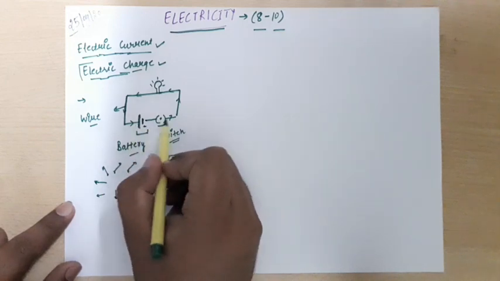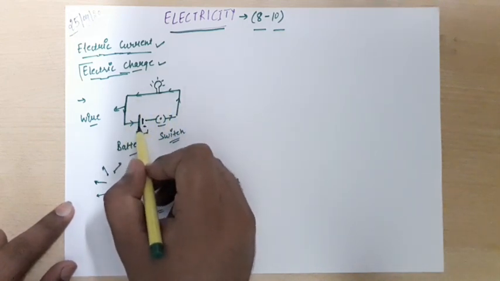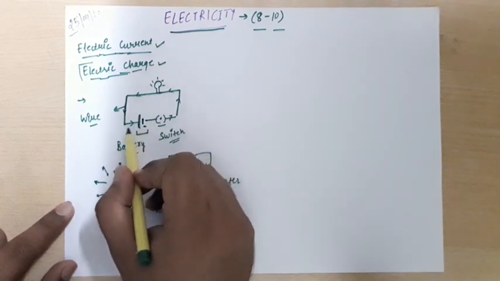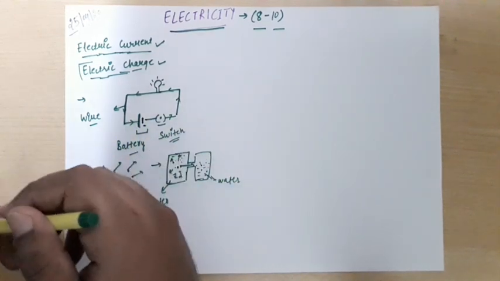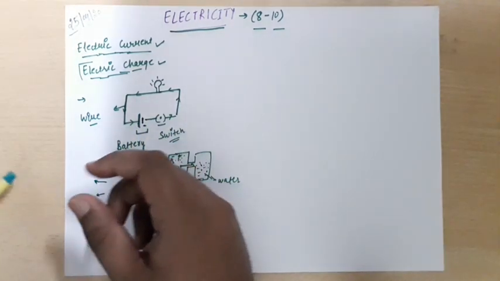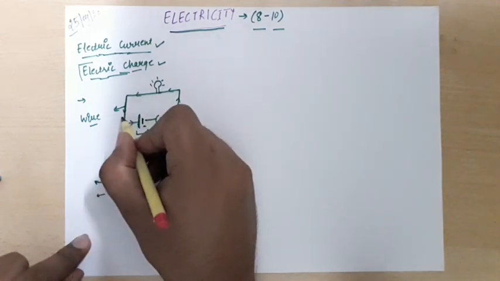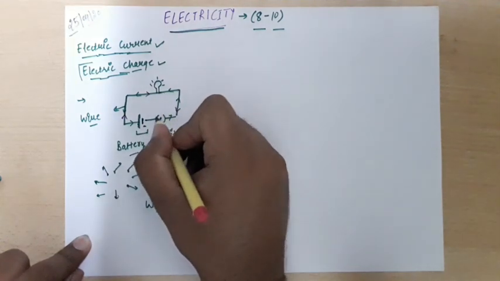and due to the movement of this charge, electric current is produced. Yes, and electric current is produced in the opposite direction of the charge. If the charge is moving in this direction, we can understand electric current is moving in the opposite direction, right?